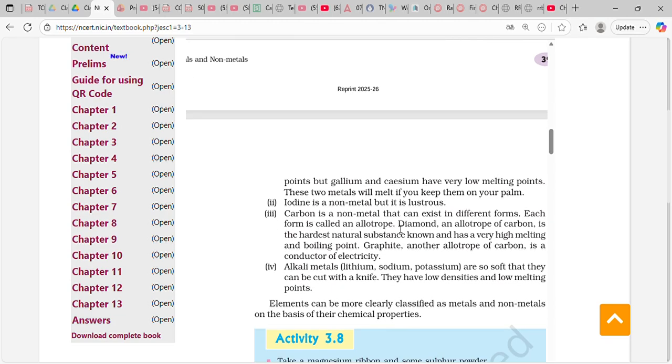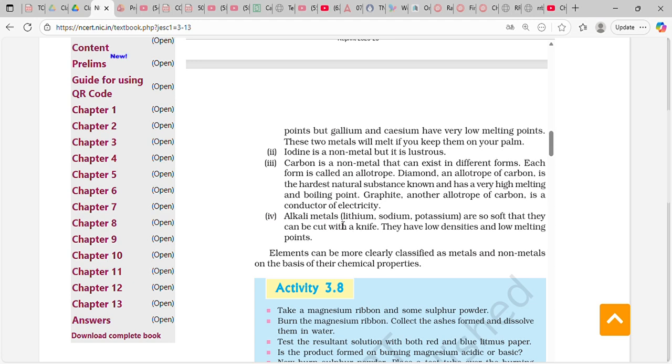Carbon is a non-metal that can exist in different forms. Each form is called an allotrope. Diamond, an allotrope of carbon, is the hardest natural substance known and has a very high boiling point. Graphite, another allotrope of carbon, is a conductor of electricity.